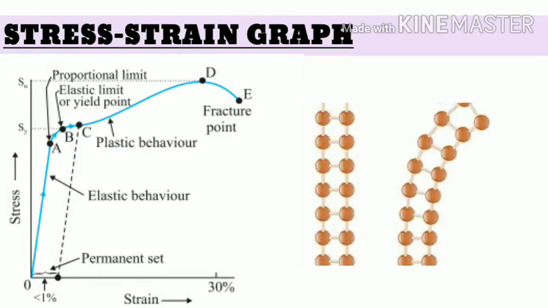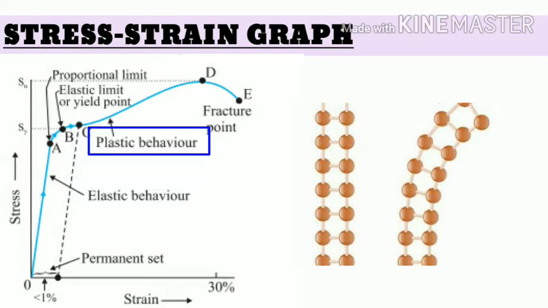After this point, even if we remove the deforming force, the object will not regain its original shape, and thus the object is said to be exhibiting plastic behavior. This stress-strain graph especially shows the behavior of ductile materials, and the plastic range from C to D is a characteristic of all ductile materials.